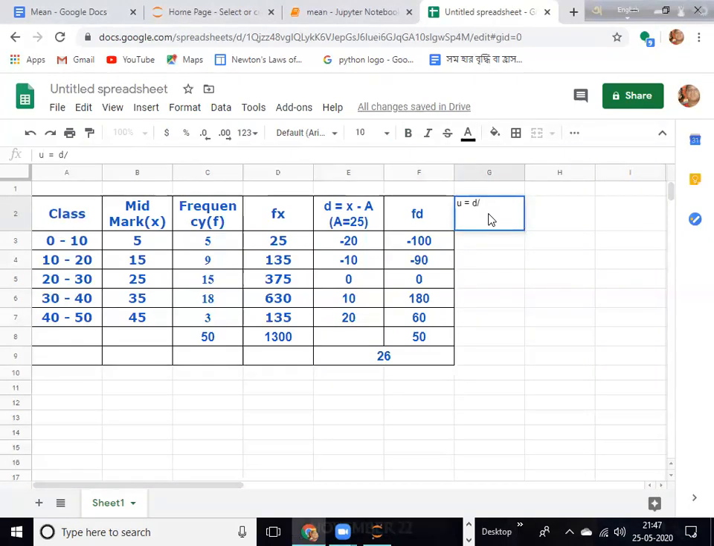What is the width of the class? 0 to 10, not including 10, means it has 10 numbers, including 0: 0, 1, 2, 3, 4, 5, 6, 7, 8, 9. So the width of the class is 10. We just divide the d value by i. So you write i equals 10.